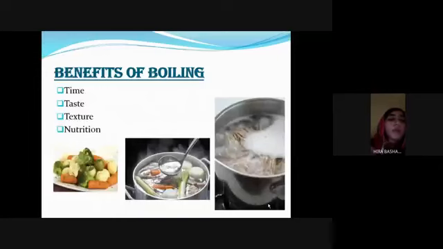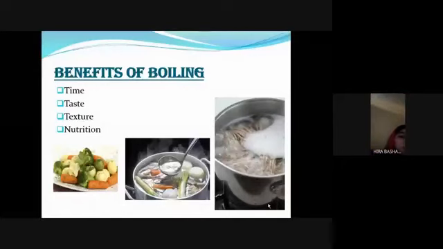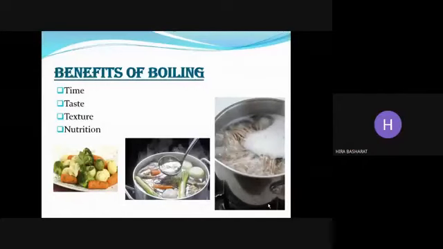Benefits of boiling include time, taste, texture, and nutrition. In terms of time, boiling can be lightning fast or slow. Blanching vegetables can take very little time. Pasta and potatoes can take 10 to 15 minutes. Meat and poultry can take long, slow cooking to make them nutritious.